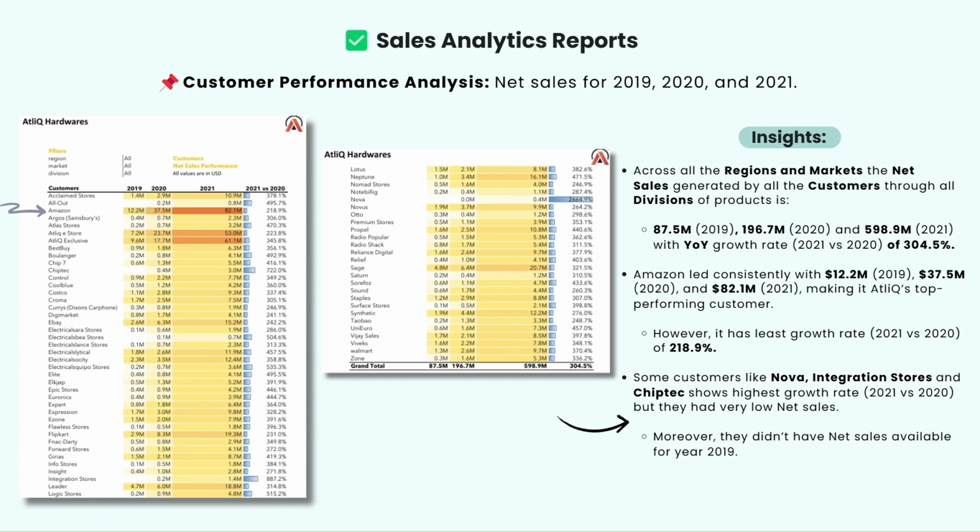making it AtliQ's top performing customer. However, it has the least growth rate of 218.9% only, whereas some customers like Nova, Integration Stores, and ChipTech show a higher growth rate, but they had very low net sales. Moreover, they didn't have net sales available for the fiscal year 2019.